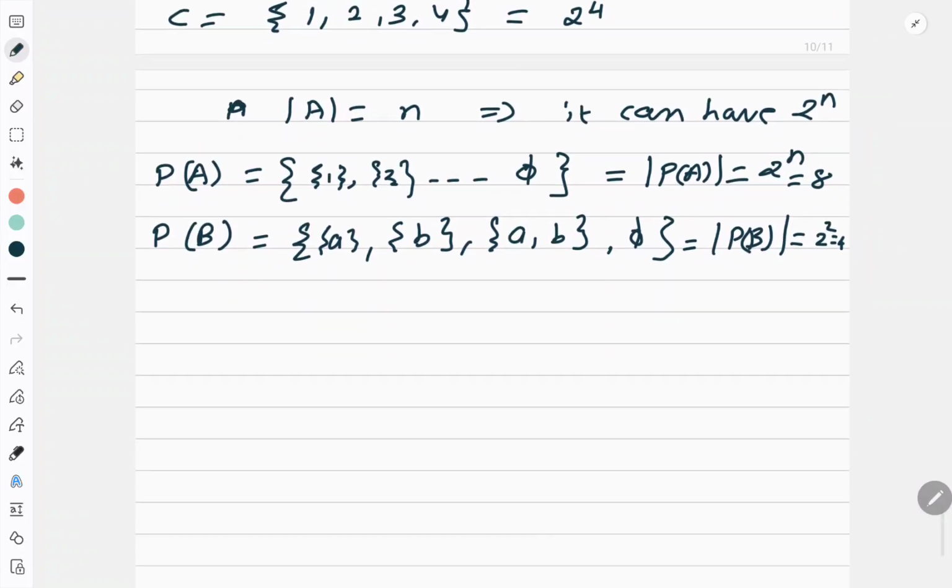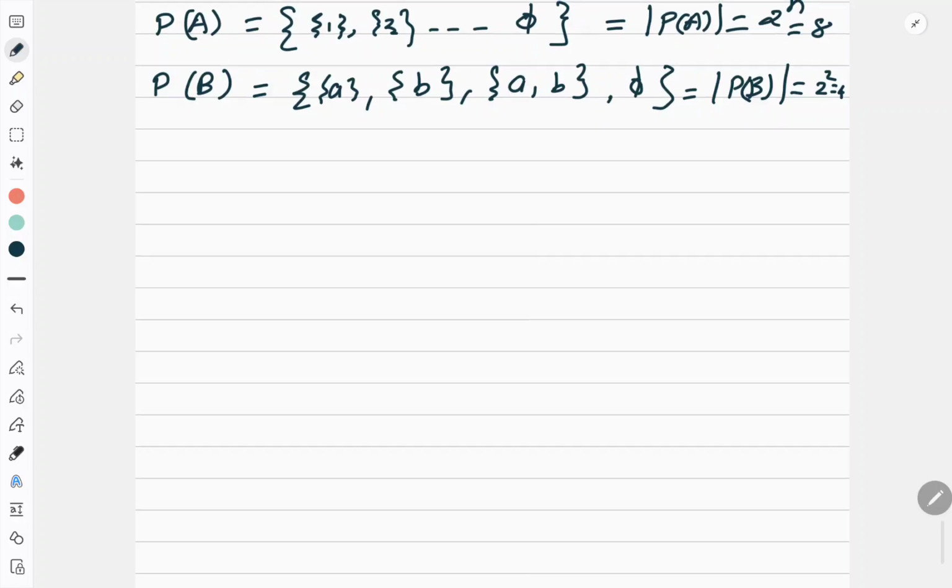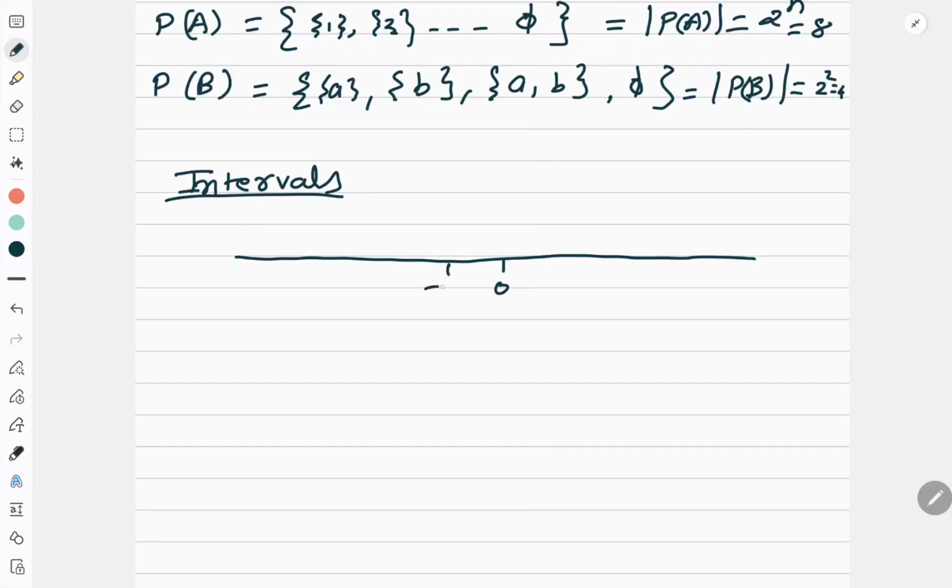Now, here one more important concept comes, which is the intervals as subsets of real numbers. I'll write down the name of the topic as intervals. We all know about the number line. This is a number line. This is 0. This side I have negative numbers, and this side I have positive numbers. Correct. Now we will talk about what exactly is the meaning of interval on this number line.